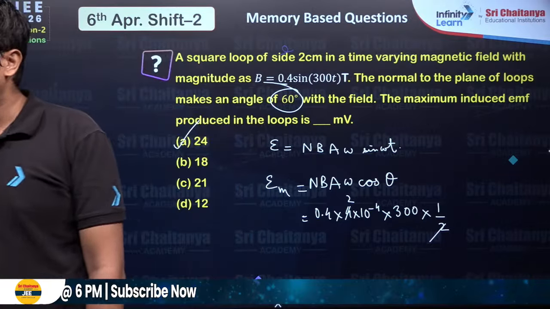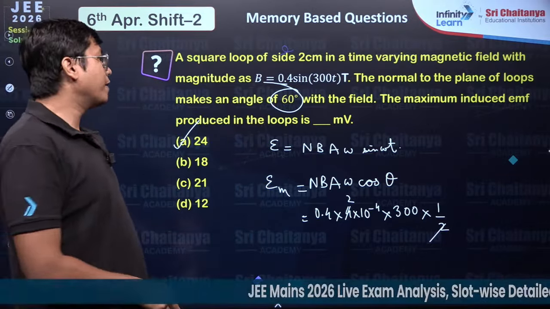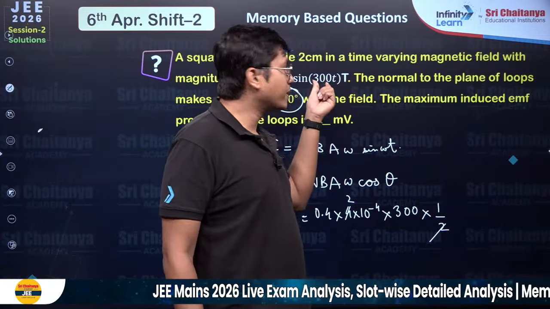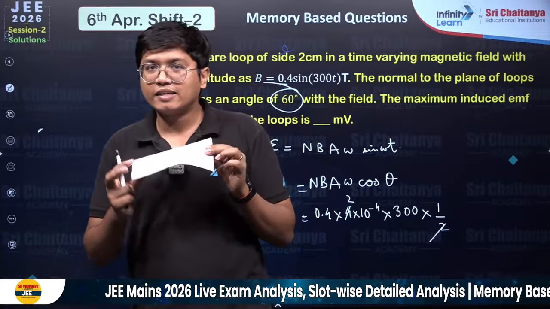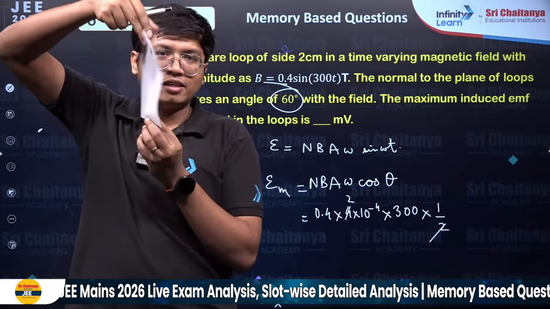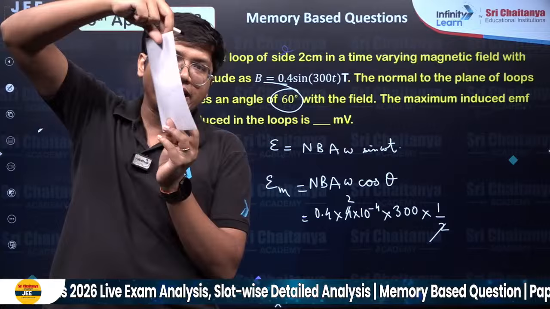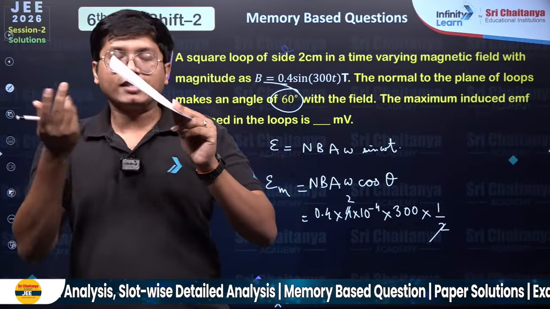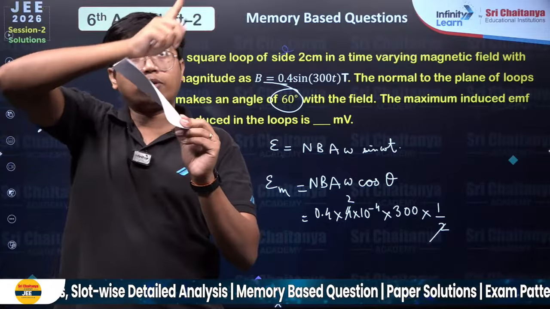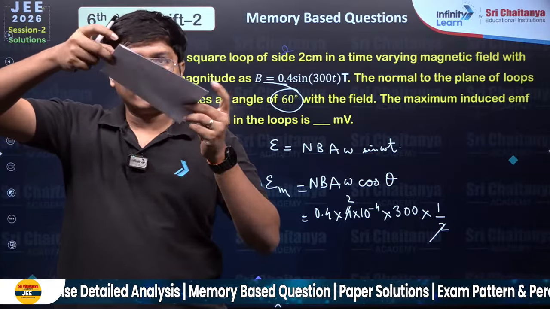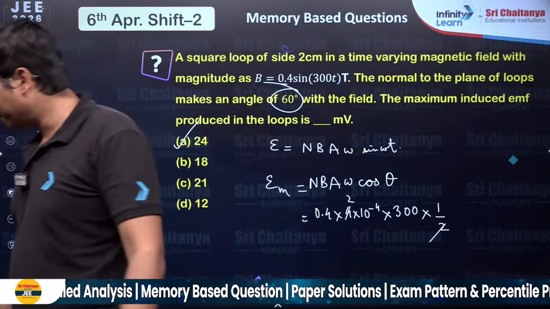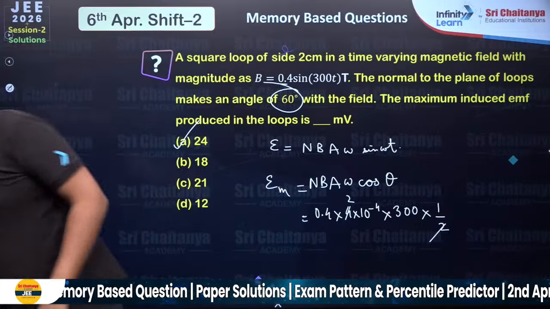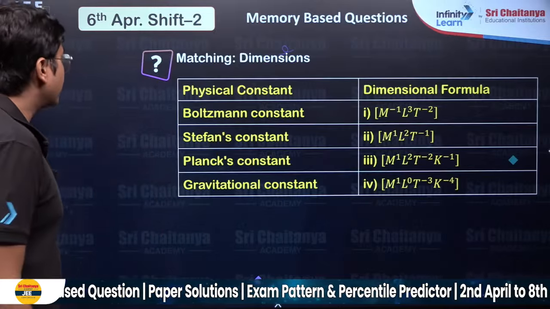Did you get it? I feel many students would have done sine of theta and got it wrong. They might think this omega t is what becomes this angle. Is the visualization clear? It's not turning like this. The sine omega t part controls how much it has turned. Here it's tilted at 60 degree. Technically it's tilted at 30 degree. The normal makes 60 degree. And here it turns like this to this magnetic field. Okay? Chalo, we'll move to our next question.